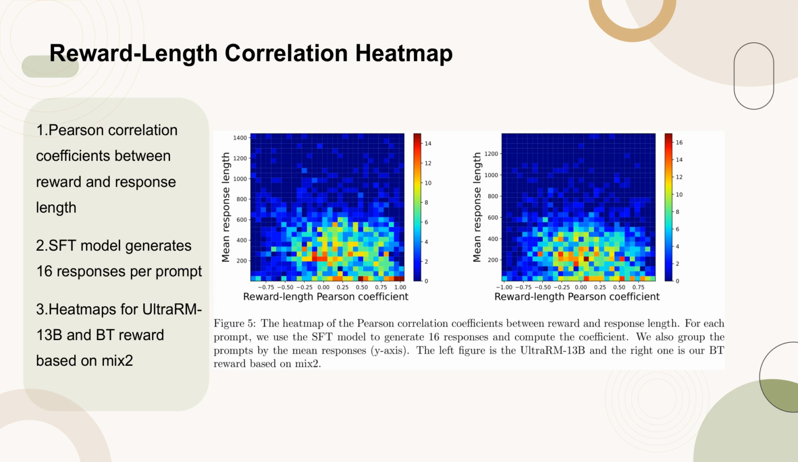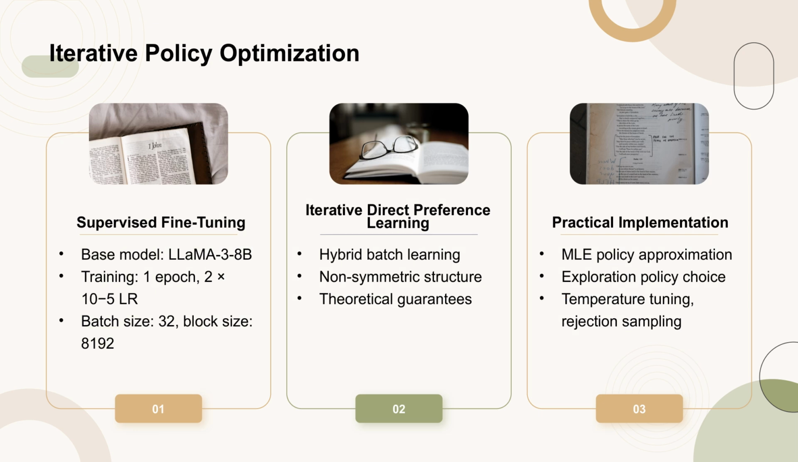Figure 5 presents a heat map illustrating the Pearson correlation coefficients between the reward and the length of responses. For each prompt, the SFT model generates 16 responses, and the correlation coefficient is calculated. The prompts are grouped by the mean response length on the y-axis. The left heat map corresponds to the UltraRM13B model, while the right one represents our BT reward model based on Mix2.